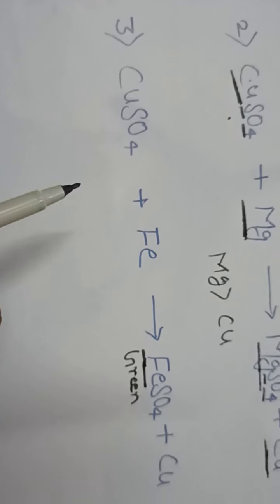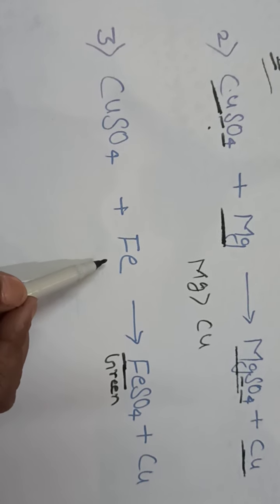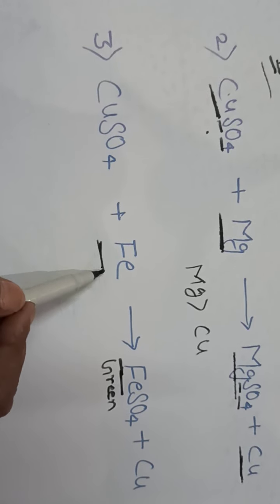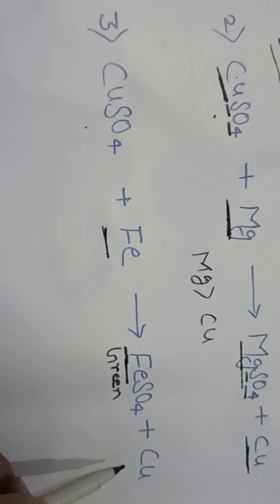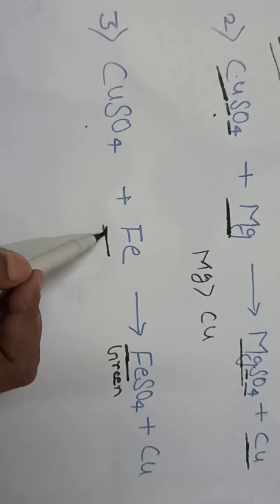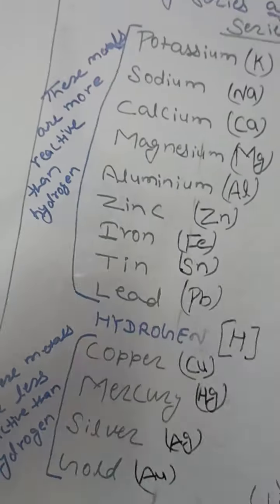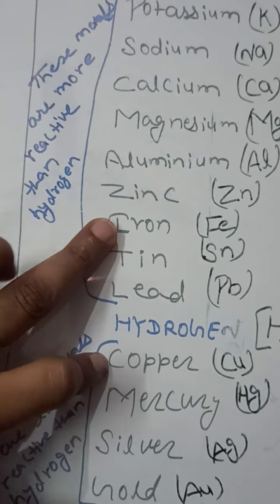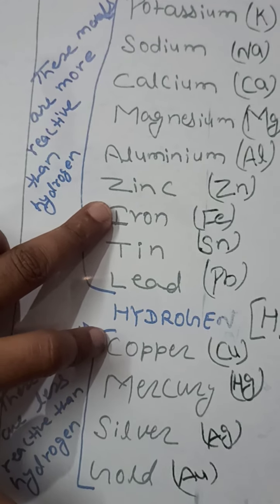Now the third example: it is a copper sulfate solution plus ferrous iron. So here you can see when iron metal is placed into the copper sulfate solution, then iron sulfate solution and copper metal are formed. Now just observe these two, iron and copper, in the reactivity series. You will find that copper is here and iron is here. Again, iron is up in the reactivity series and copper is down in the reactivity series.